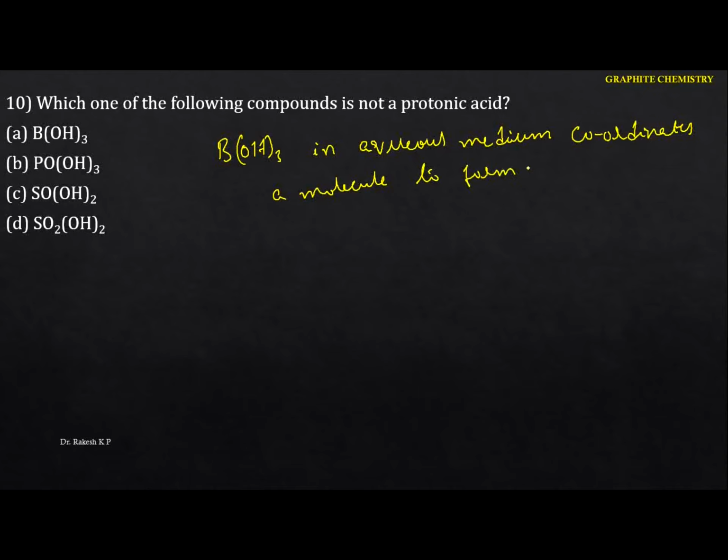It coordinates the water molecules to form the hydrated species, but it never releases the proton. Now see this one. This is the water, which coordinates towards the vacant p orbital present in the boron. This is what we are going to identify, but it never releases the proton. Hence it is not a protonic acid.